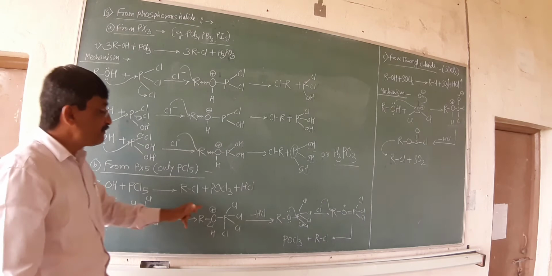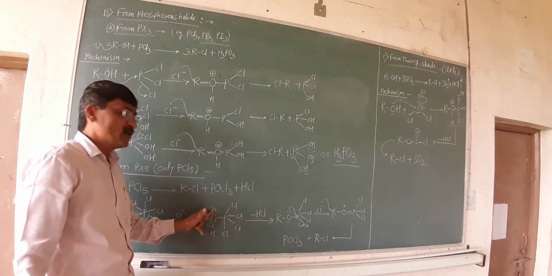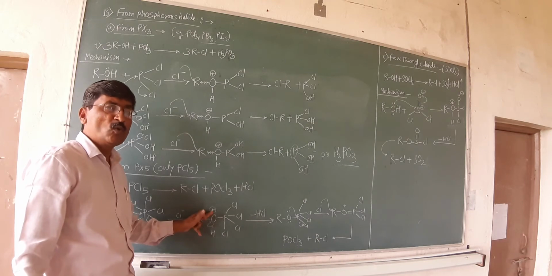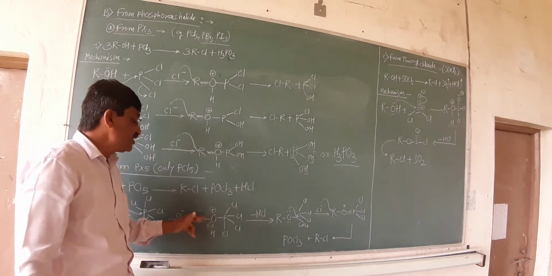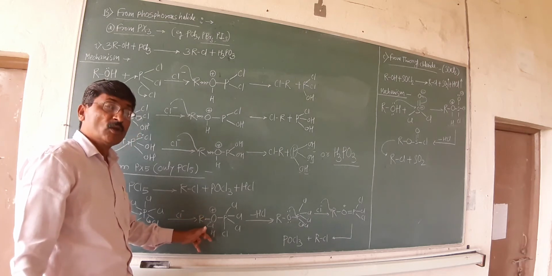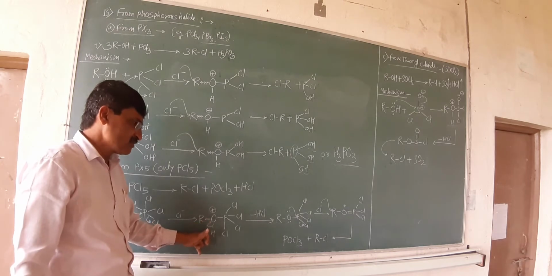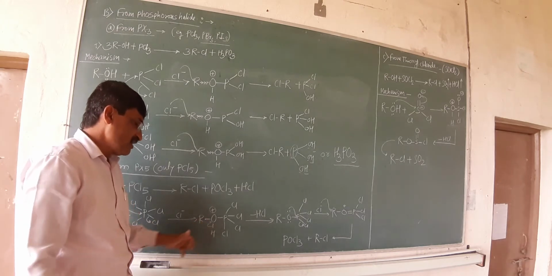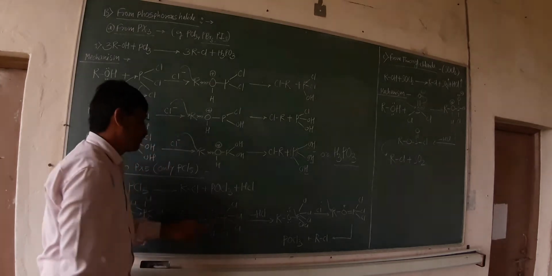In order to fulfill that, it is electron deficient, and once it is electron deficient, it tries to gain electrons from the neighboring one. There are two neighboring atoms. Instead of an R, what happens? The lone pair of electrons is taken from the hydrogen, and once the electron is taken from the hydrogen, what happens? The creation of the H plus takes place.